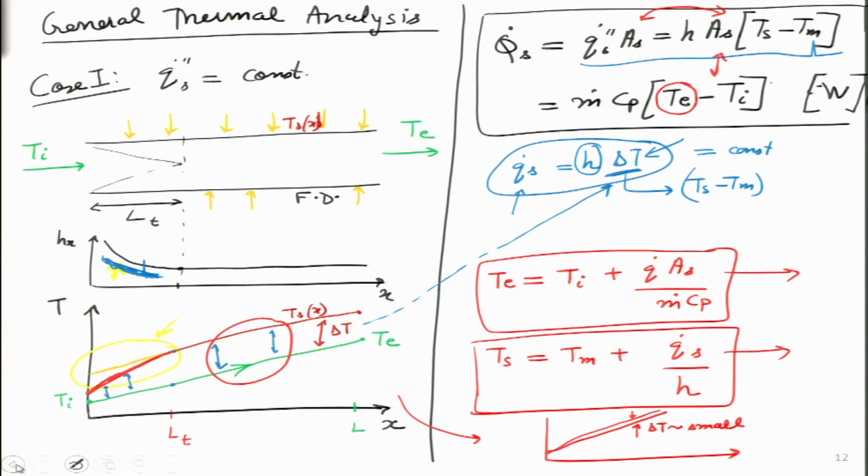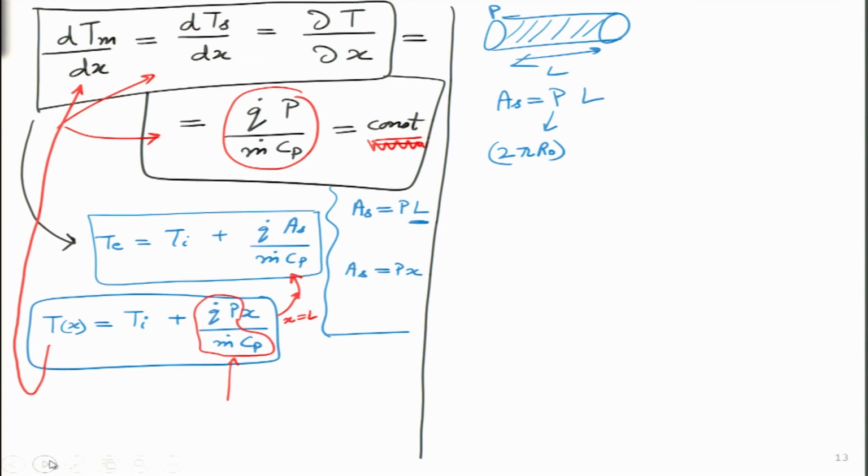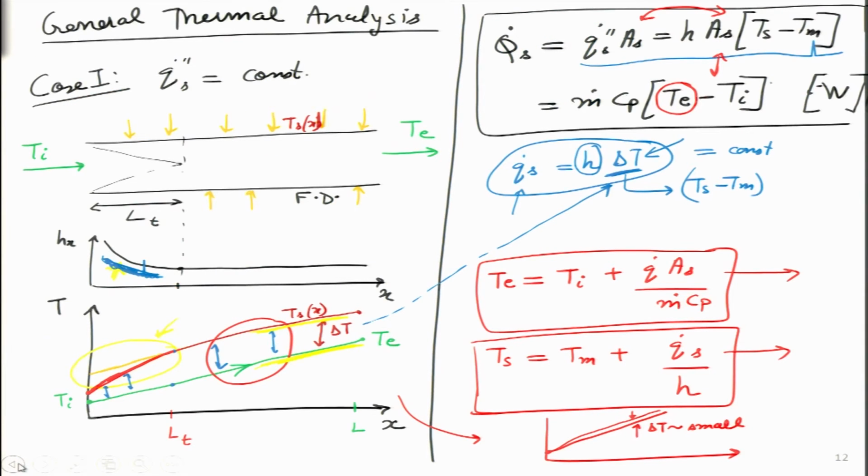So, here we are getting a constant slope, and this whole equations, I hope you are able to write them, is simply saying in figures that this is a constant slope line over here. Maybe I will draw it with yellow, that this is a constant slope, this is a constant slope, both are having the same slopes, and that slope value is this. So, this is the slope of that particular line, because dT by dx is essentially giving us the slope. So, this is what we wanted to do in the general thermal analysis for case 1. We have figured out a lot of those parameters which we did not know earlier.